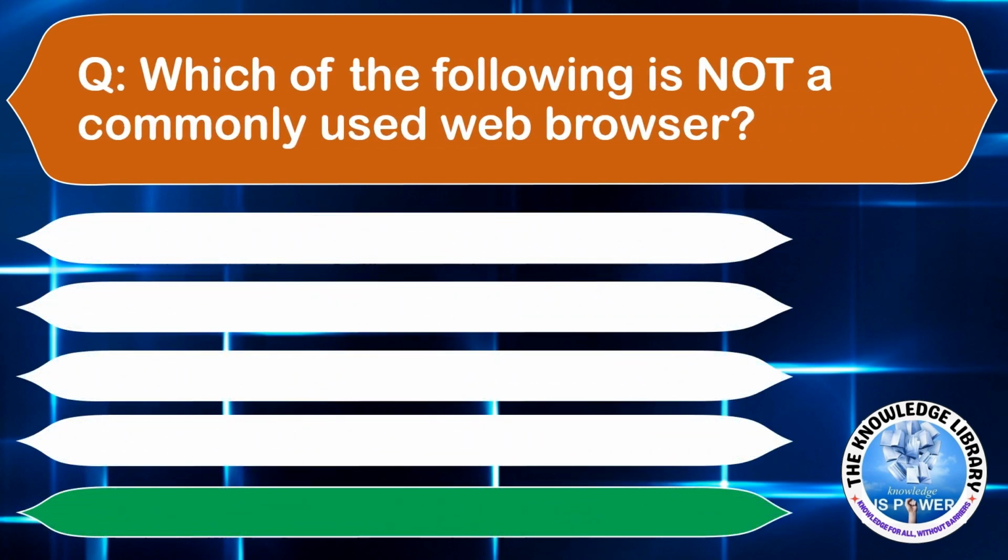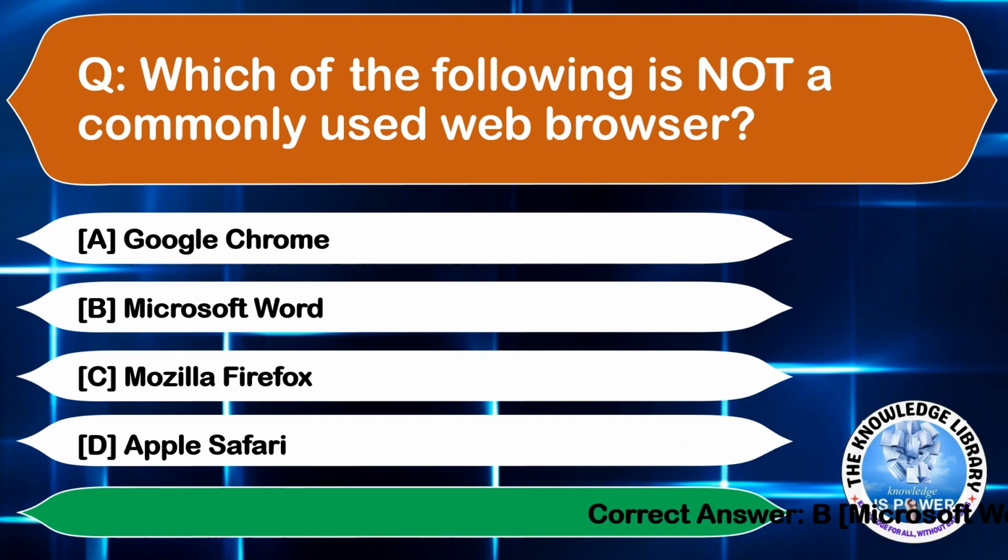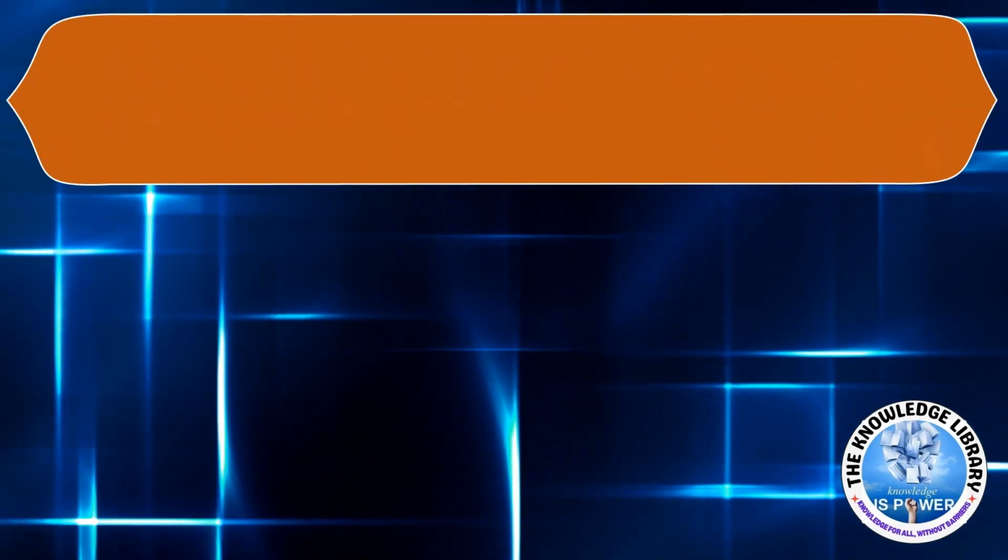Which of the following is not a commonly used web browser? Option A, Google Chrome. Option B, Microsoft Word. Option C, Mozilla Firefox. Or option D, Apple Safari. The correct answer is option B. Moving to the next question.